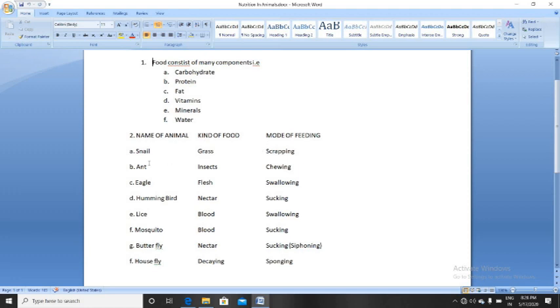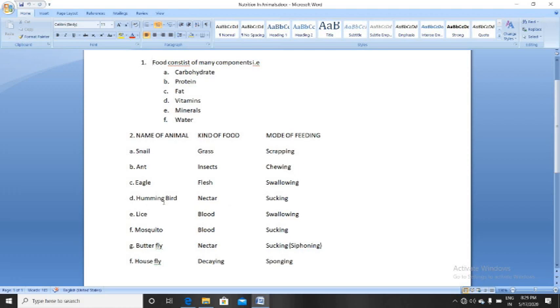Okay, now ant, you have seen ants, what do they eat? They eat insects and other things also. They have a biting and chewing structure in their mouth, so they are chewing the food. Eagle, how does an eagle take its food? What do they eat? They eat flesh, meat. Dead animals, living animals also, small animals. How? By swallowing. They have a beak. Okay, they are swallowing the food.